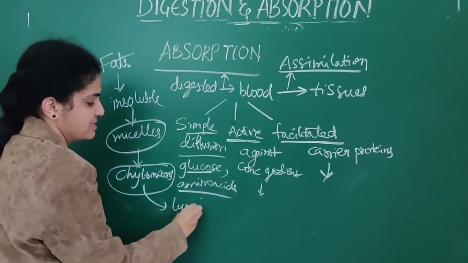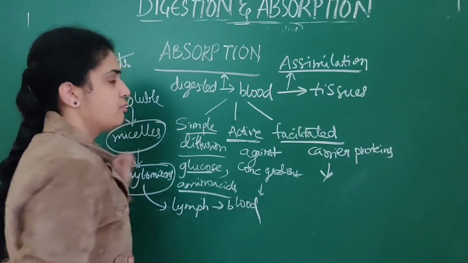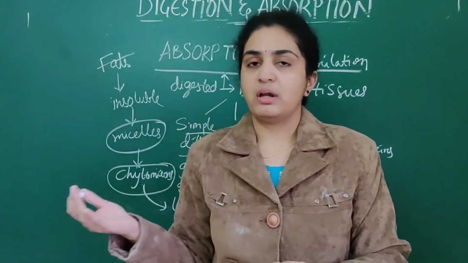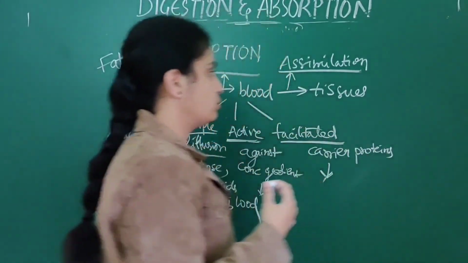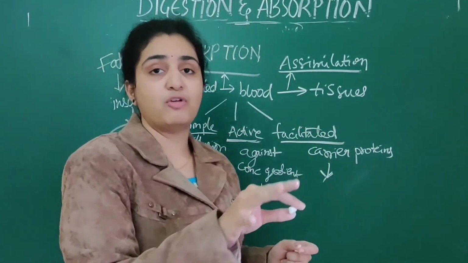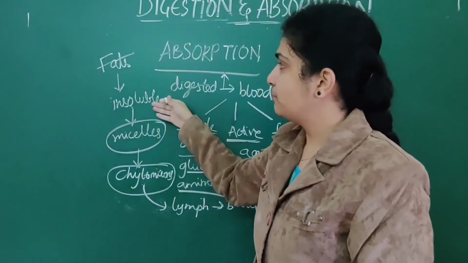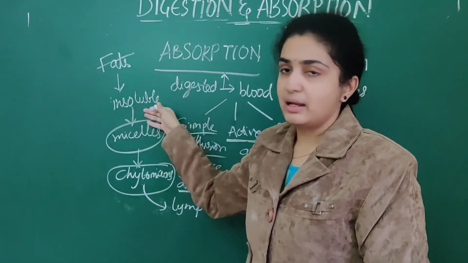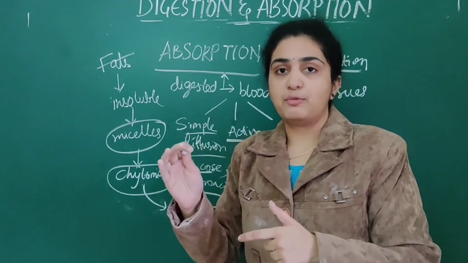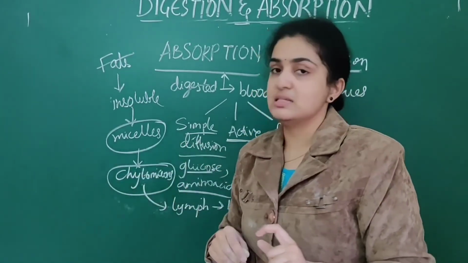They move into lymph vessels, then into blood. Carbohydrates, proteins, everything are absorbed through these three mechanisms, but fats, because they are always present in insoluble form, are not absorbed directly, so they are converted into micelles. They are converted into small droplet-like structures called micelles.